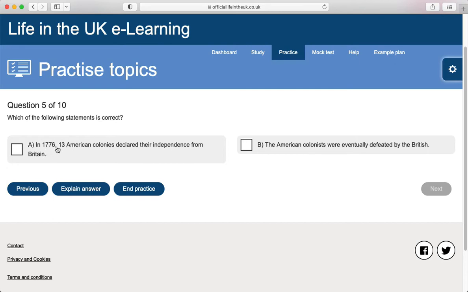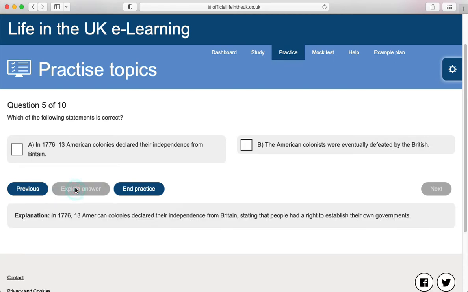In 1776, 13 American colonies declared their independence from Britain. The American colonists were eventually defeated by the British. In 1776, 13 American colonies declared their independence from Britain, stating that the people had a right to establish their own governments.